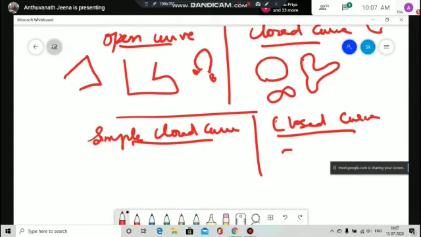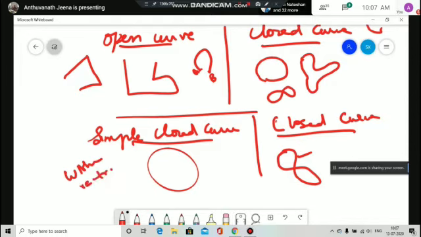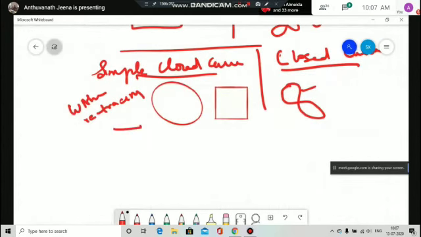See, this one is passing on to the other surface like this. It is passing, so it's just a closed curve. It will not pass on to any surface. A simple closed curve is a curve without retracing any portion of the drawing. You should write: without retracing. It will not go over any of the line like this. This is also a simple closed curve. Why is this a simple closed curve? It is not going over anything; retracing does not take place.